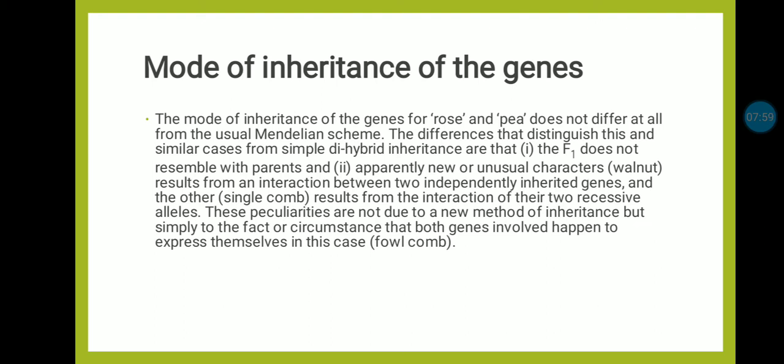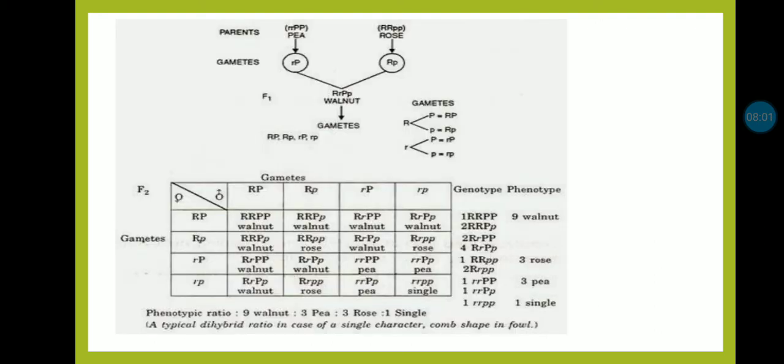This can be represented diagrammatically as follows: the parents used, pea and rose, have genotypes rrPP and RRpp.